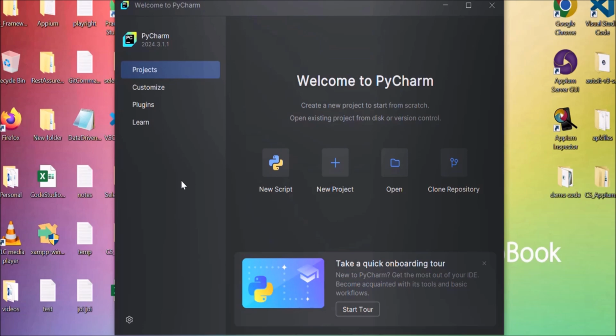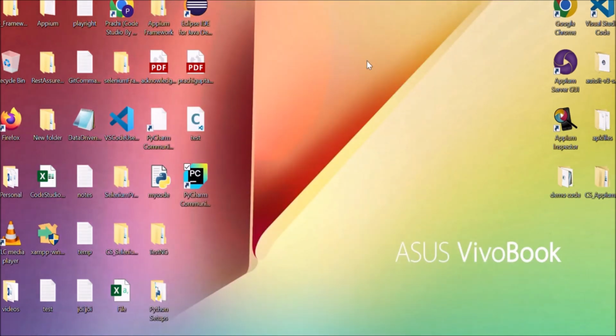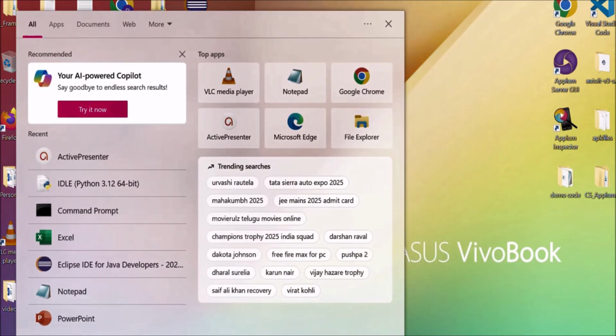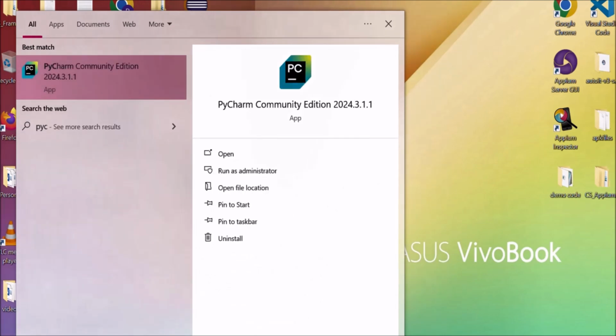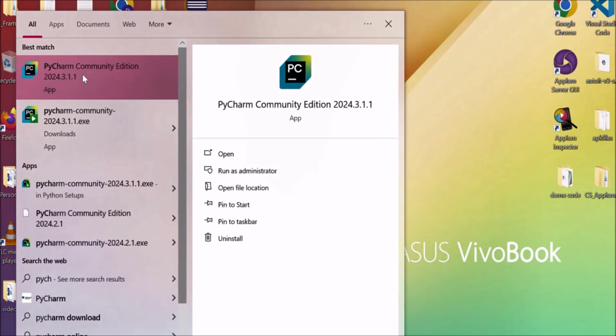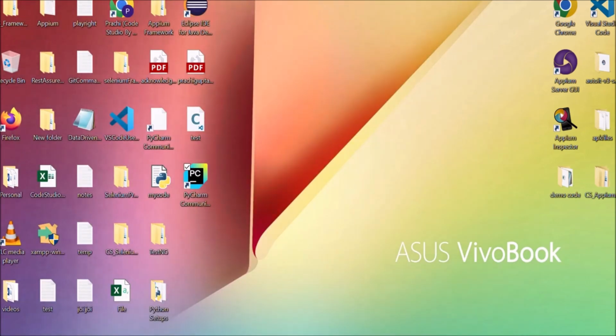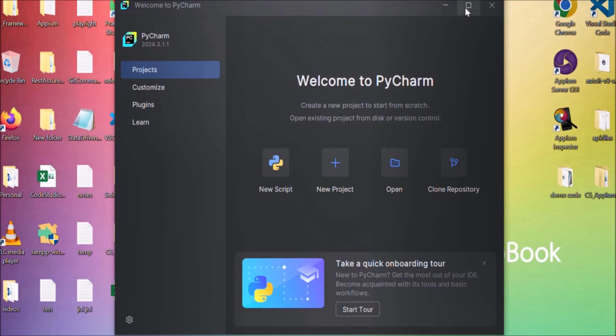In case you don't see a desktop shortcut for PyCharm, you can directly open the application also. For that, you have to search in the applications, like in the search box, you just type PyCharm, and this is the application. You just double click on this application and your PyCharm will open. So this is your PyCharm welcome screen.